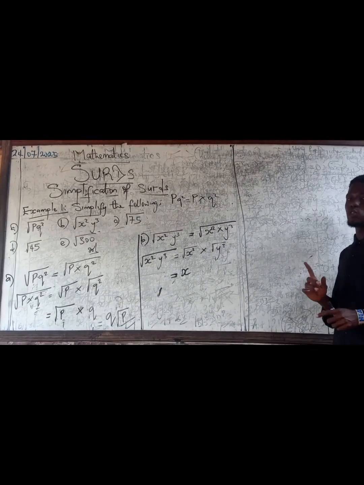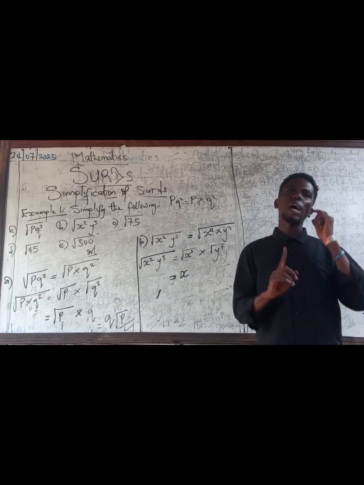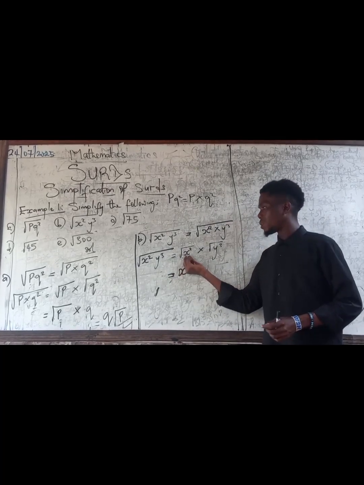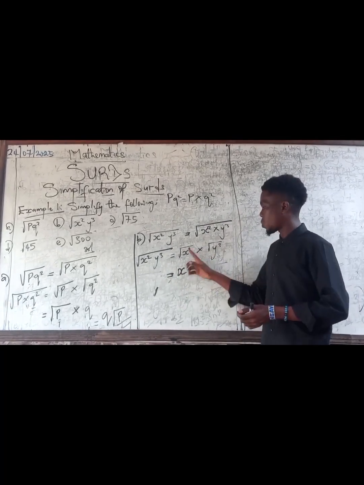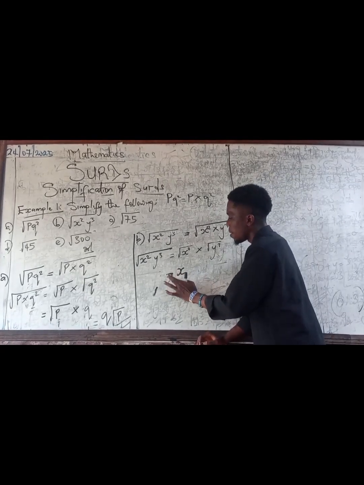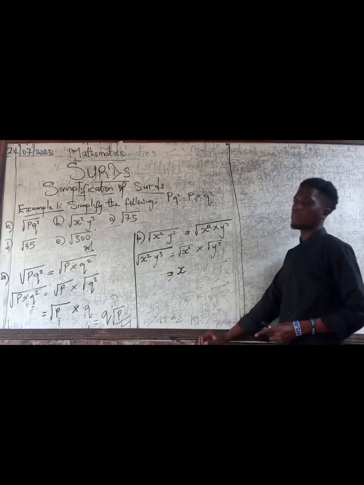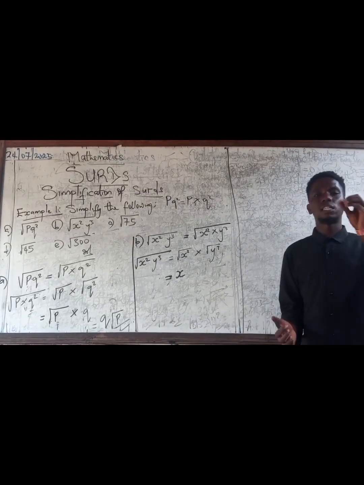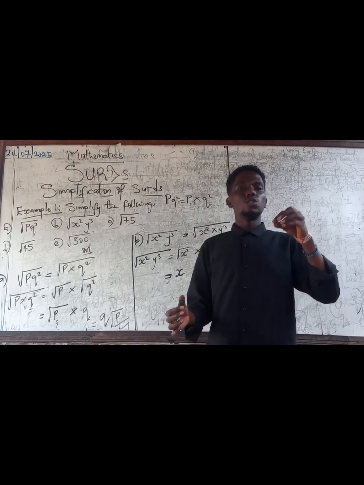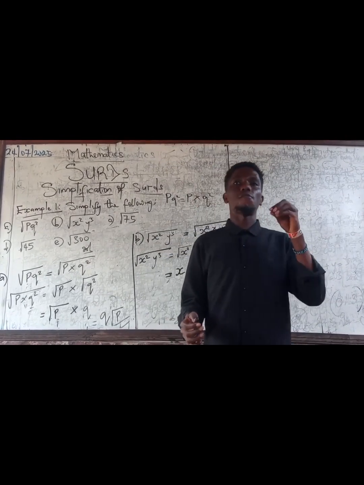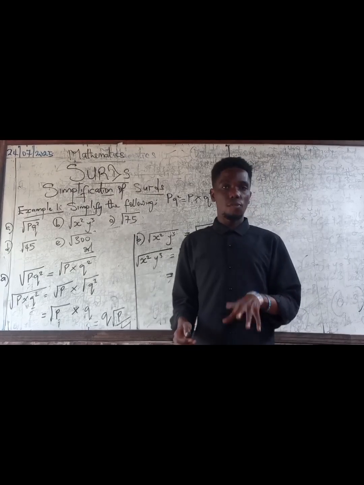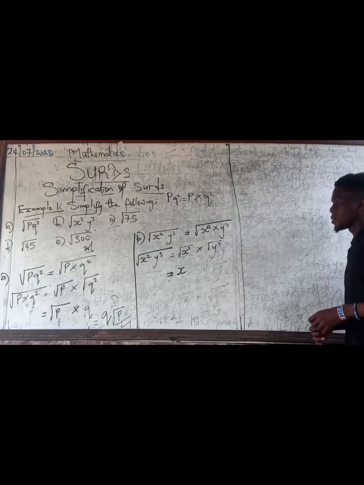Now, y cubed, this is what you should ask yourself: is y cubed a perfect square? We obviously know that x squared is a perfect square, right? So that's why I said this was x. But ask yourself this, is y cubed a perfect square? No, it is not a perfect square. Remember what I said about the definition of perfect square? Perfect squares are formed when you take a number and multiply it by itself.